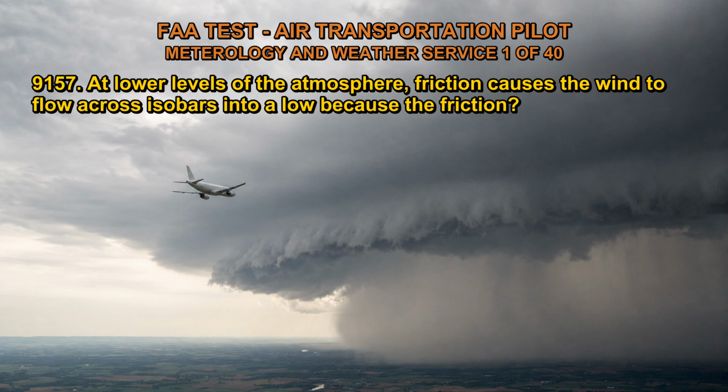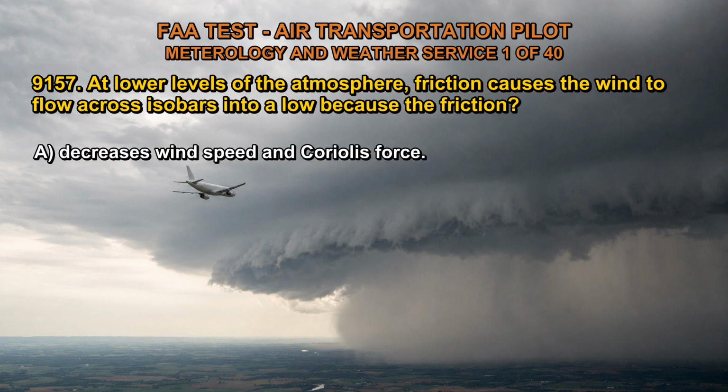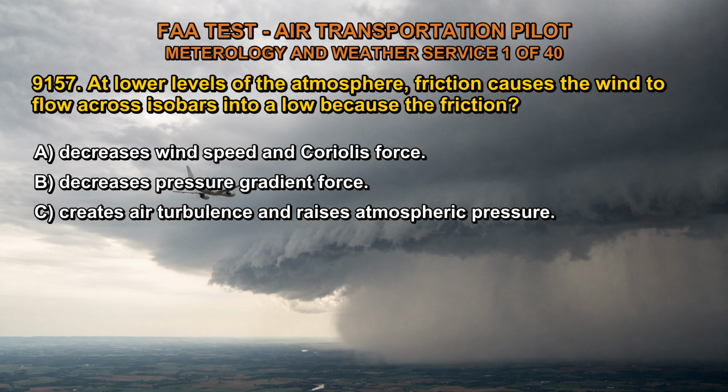9157. At lower levels of the atmosphere, friction causes the wind to flow across isobars into a low because the friction: A. Decreases wind speed and Coriolis force. B. Decreases pressure gradient force. C. Creates air turbulence and raises atmospheric pressure. The correct answer is A.